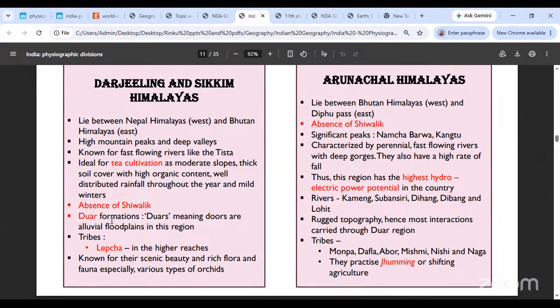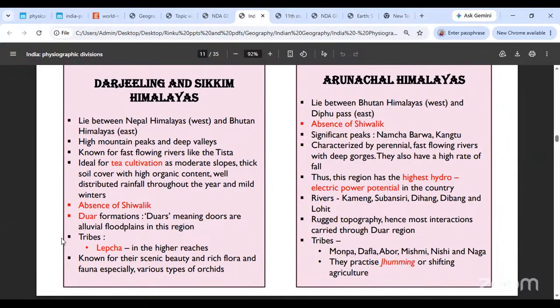Tea does not require climates to be hot. It requires the climate to be a little mild, a little cold, cooler, but the winter should not be very, very freezing. Winters that are very freezing do not work for tea. Okay, that is not how tea works. So clearly mild winters, well-distributed rainfall, very good quality of soil with high organic content and moderate slopes work for tea cultivation.